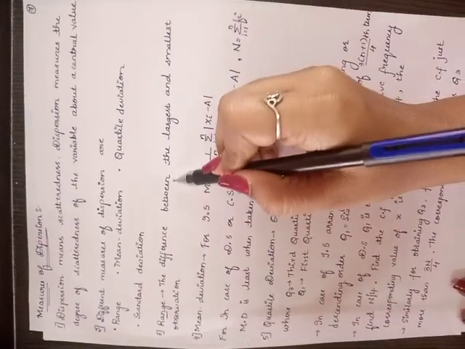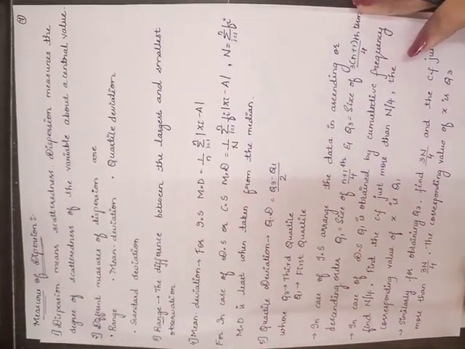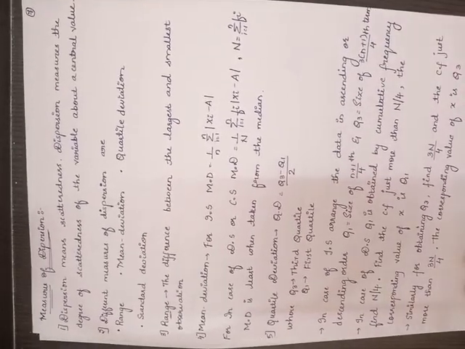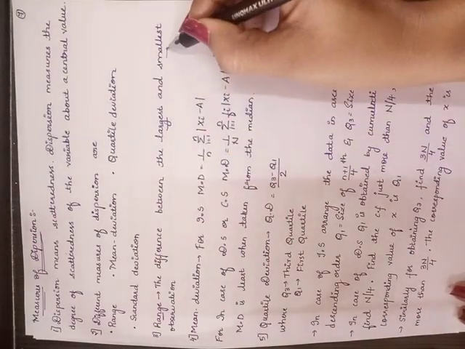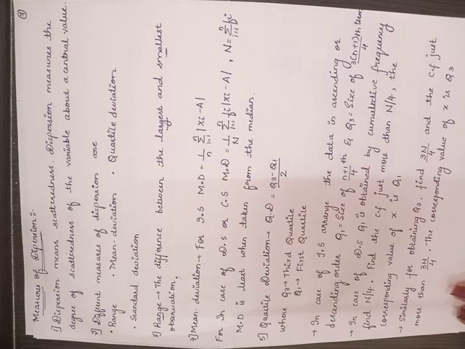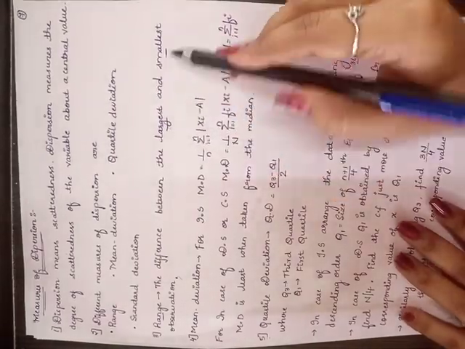Range is nothing but the difference between the largest and the smallest observation. So whenever observations are given, you will consider the largest value minus the smallest value.